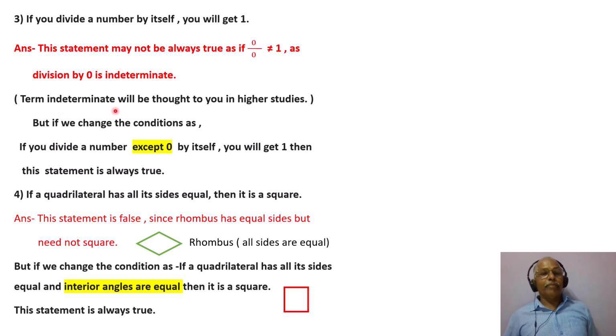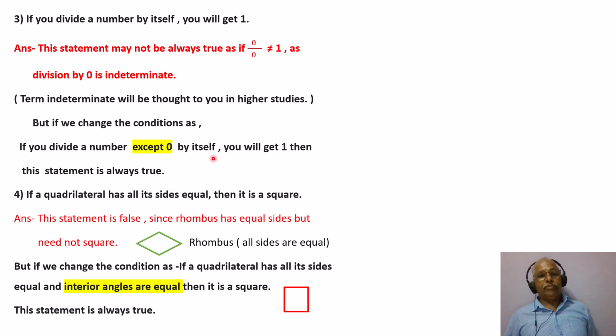The term indeterminate will be taught to you in higher studies. But if we change the condition so that you divide a number by itself except 0, we will not divide by 0, then you will get 1. Under this condition, this statement is always true.